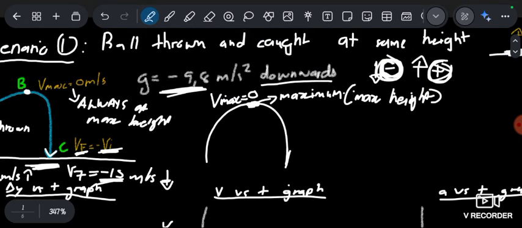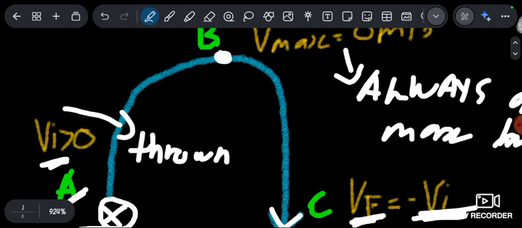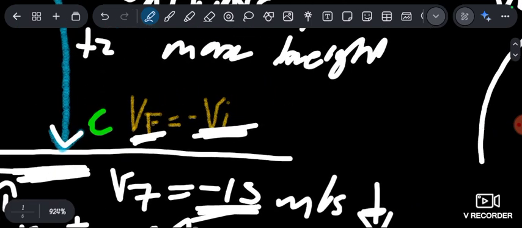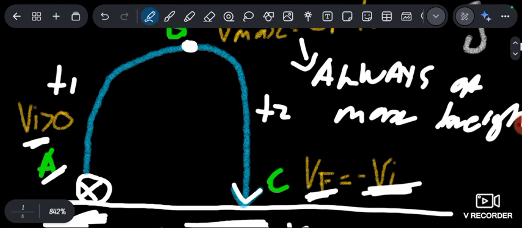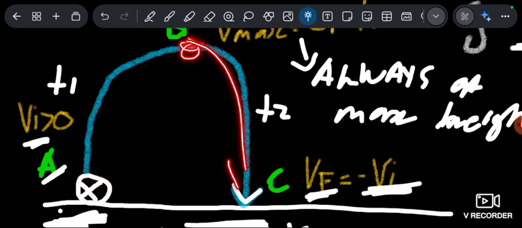Now, what you must also remember is that the time it takes, let's say T1 to go from here to here, and the time to go from here to there is T2, we can conclude that since the ball goes from 15 to 0, and the other one goes from 0 to 15, it's just the same thing.